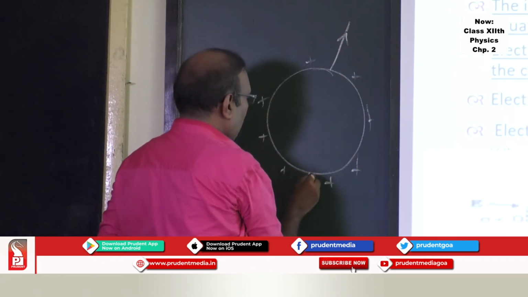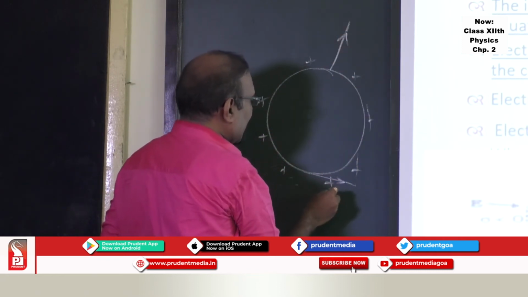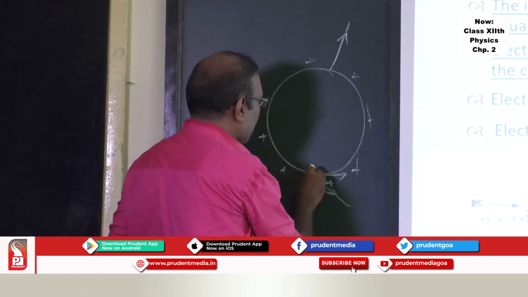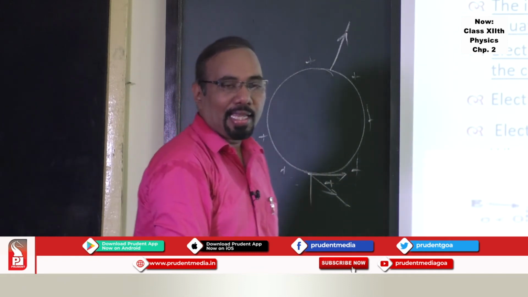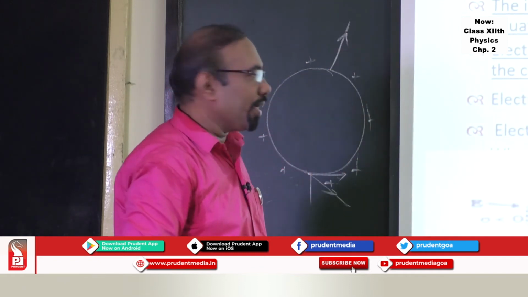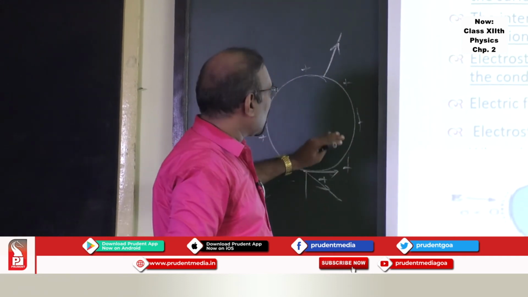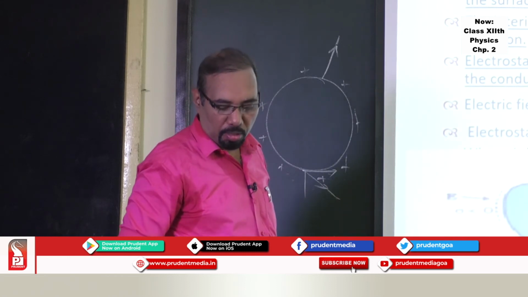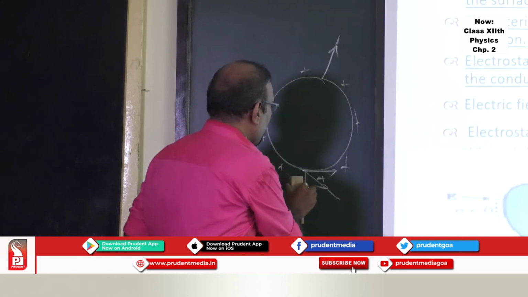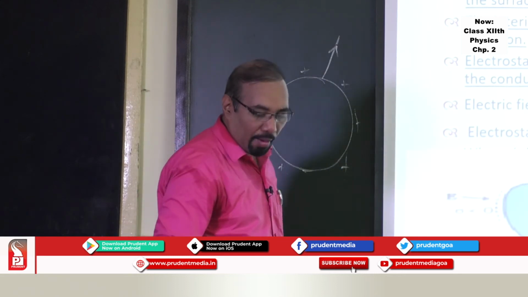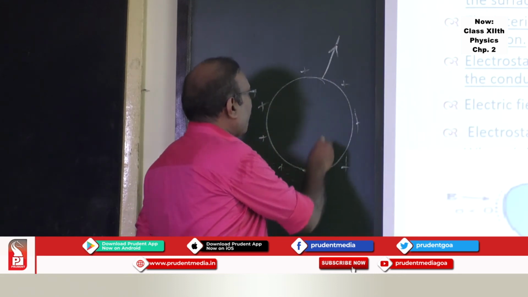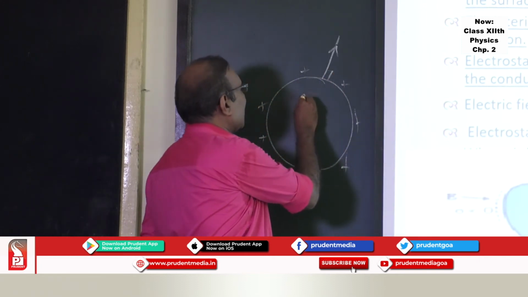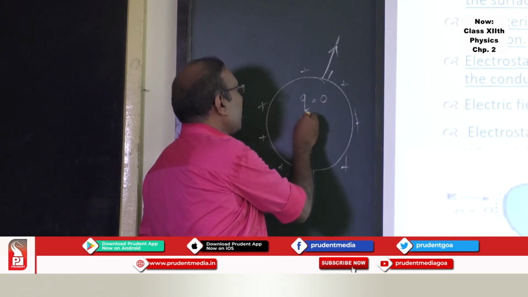It cannot be tangential. If it is not normal, it will have a component along the surface, and along that component of the electric field, charges can move, and it can give rise to what is called surface current, and that is not possible. There are no surface currents in electrostatic situations. That is why the electric field is always perpendicular to the surface of the conductor. In the interior of the conductor, charge is 0, electric field is 0.